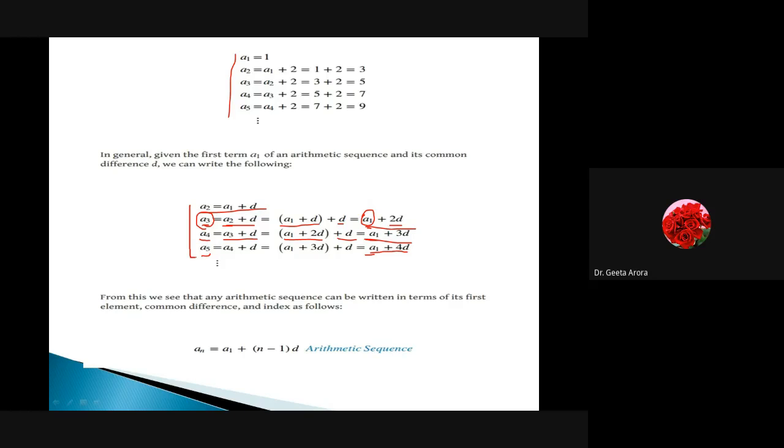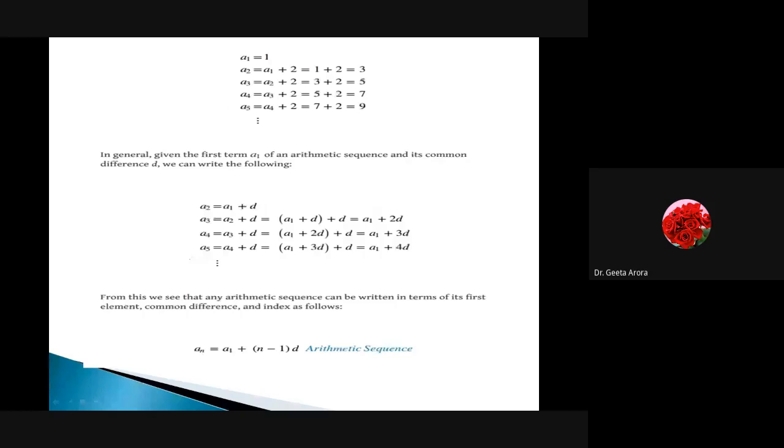And why have we done all this? Because we want to write down an in terms of a1, which means we have to write down the general form of how an and a1 are related. So if we go through it, we have an is equal to a1 plus n minus 1 times d. Let's see, we take a5. If we concentrate, a5 is equal to a1 plus 4d.